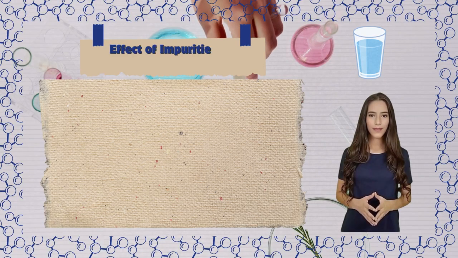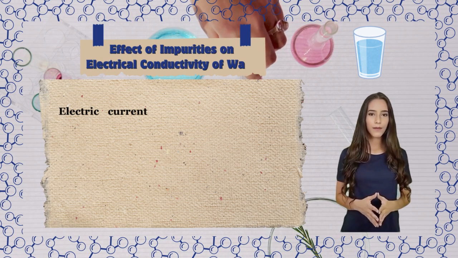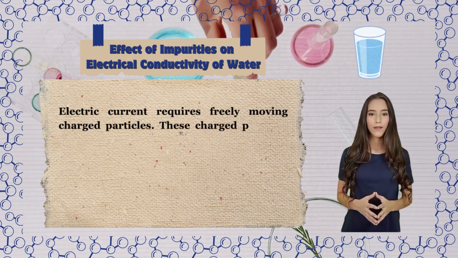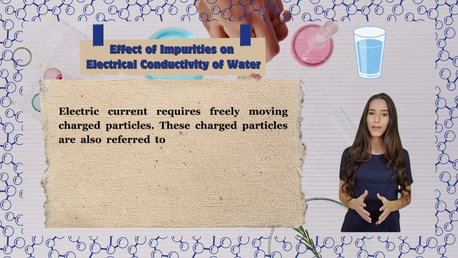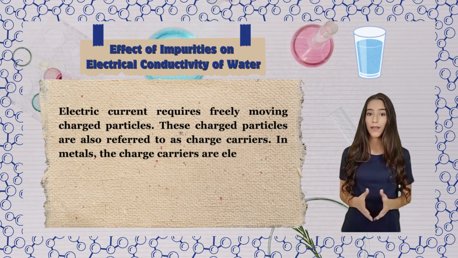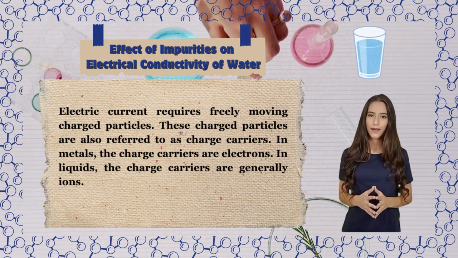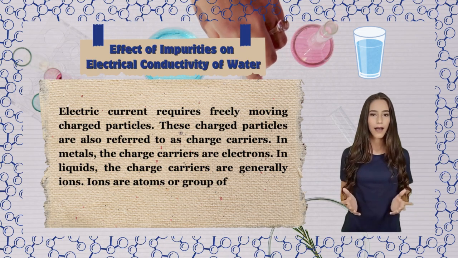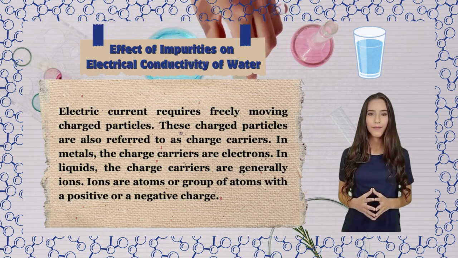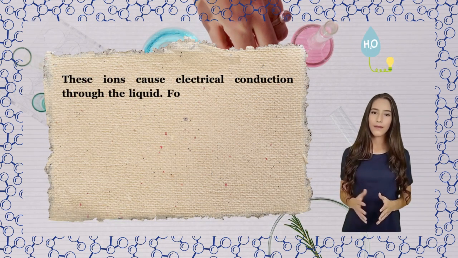Effect of impurities on electrical conductivity of water. Electric current requires freely moving charged particles. These charged particles are also referred to as charge carriers. In metals, the charge carriers are electrons. In liquids, the charge carriers are generally ions. Ions are atoms or group of atoms with a positive or a negative charge. These ions cause electrical conduction through the liquid.